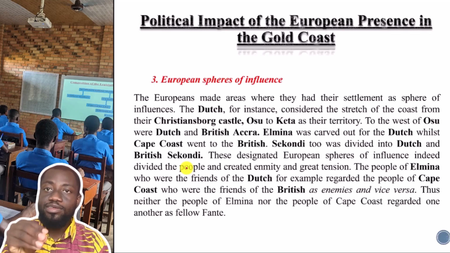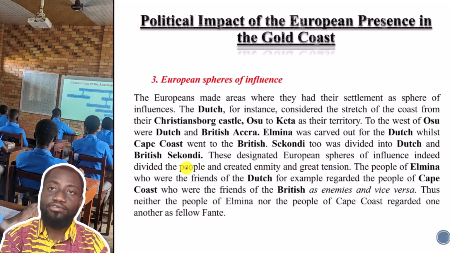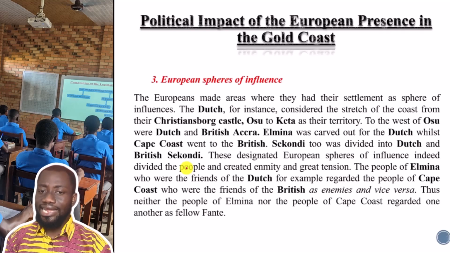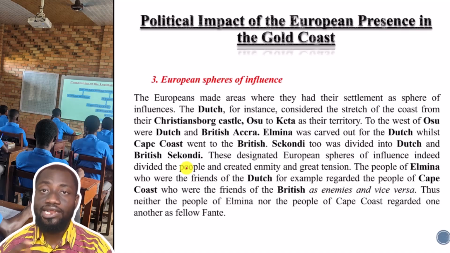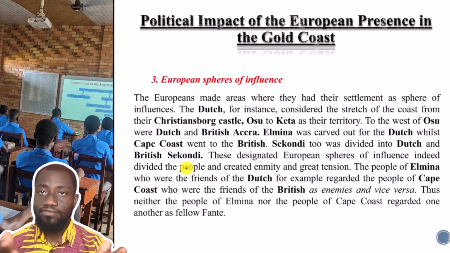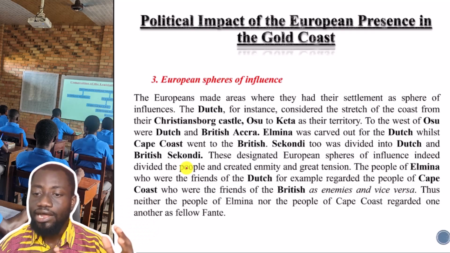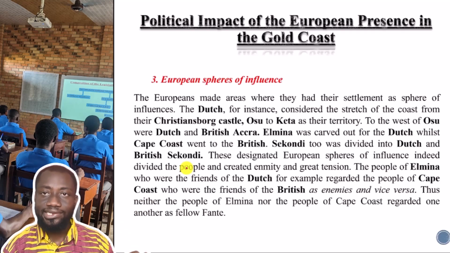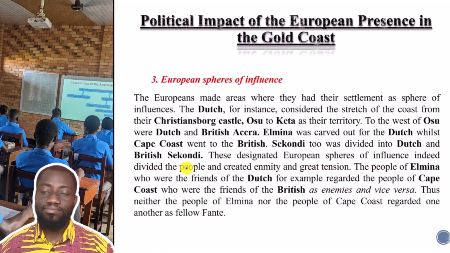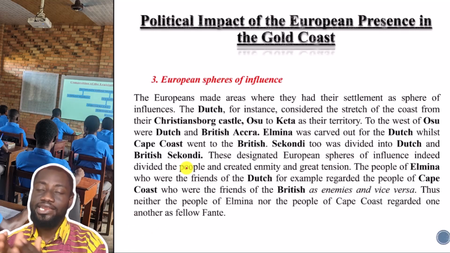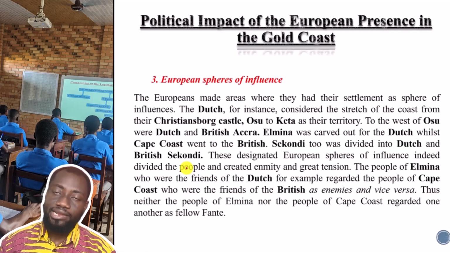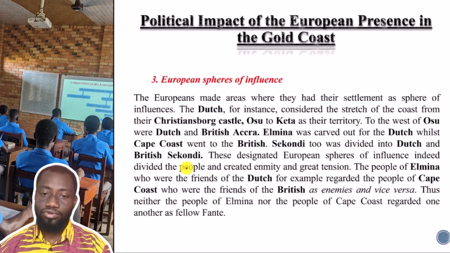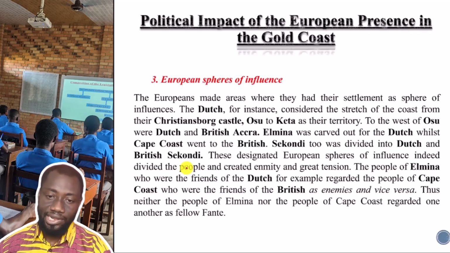And indeed, the local people themselves came to see themselves as Dutch, because they were learning their language and doing everything like the Dutch. Now, to the west of Osu, that area was demarcated between the Dutch and the British Accra. So where the British also stayed, that area was also considered as British Accra.